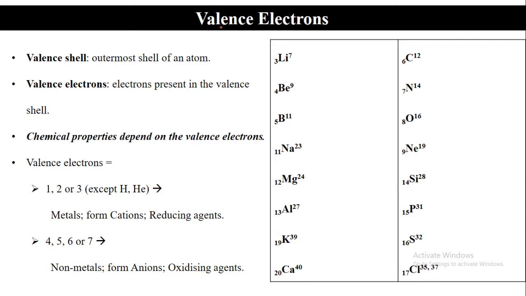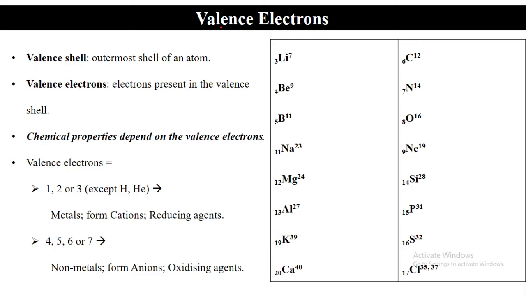Valency, in your class 8 also you were introduced to this point of valency, and electronic configuration also you were introduced in class 8. Now let us just revise this: what is the valence shell? The valence shell is nothing but the outermost shell of an atom. So if we get back to this diagram, in this particular figure, how many electrons are you able to see in the valence shell? 1. This one you are able to see 2.